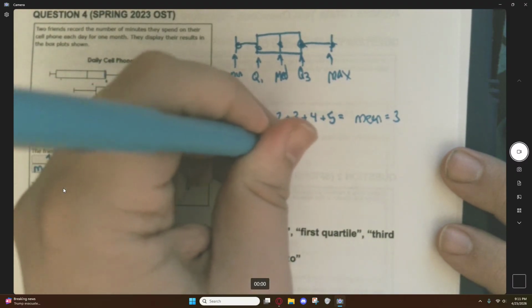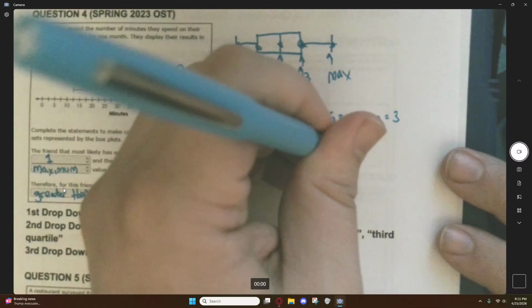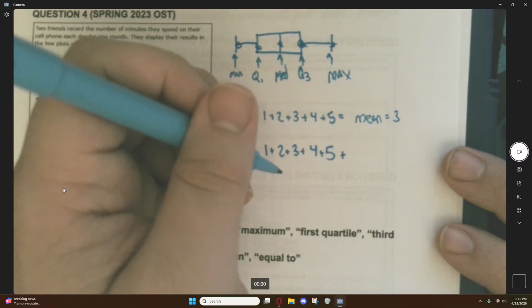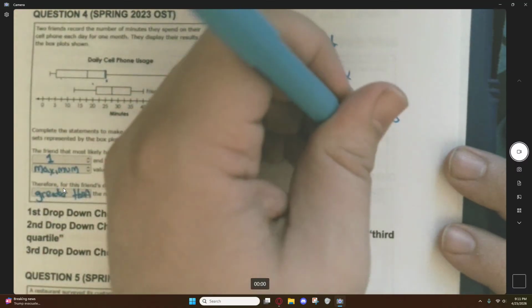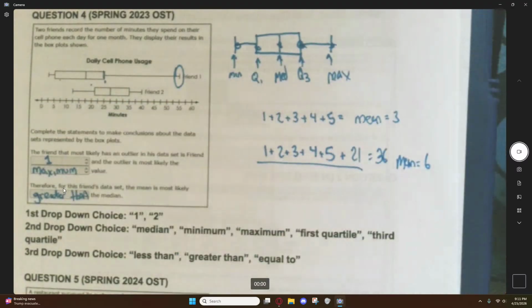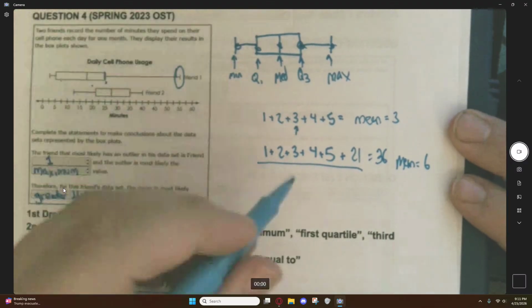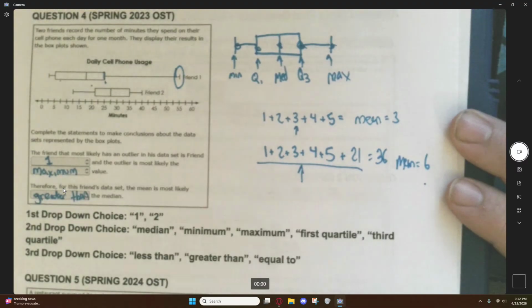Now let's pretend you throw another one on here. 1 plus 2 plus 3 plus 4 plus 5 plus, I don't know, 21. So now, 1 plus 2 plus 3 plus 4 plus 5 we know is 15, plus 21 is 36. Divide that by how many values there are, of which there are 6. Your mean now becomes 6. Your mean doubled, because one outlier throws off your data that much. Here, your median is 3. Here, your median is 3.5. Your mean is so much higher than your median.